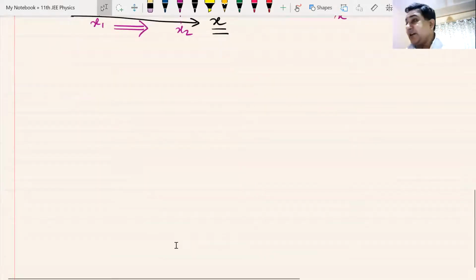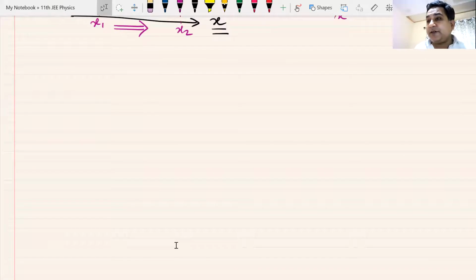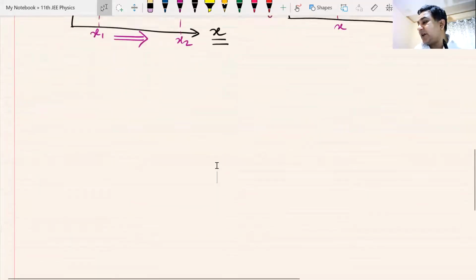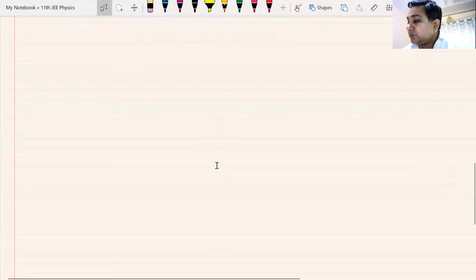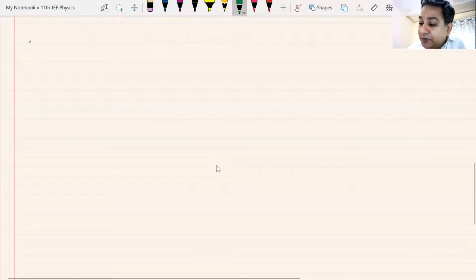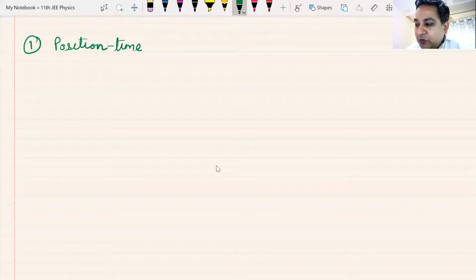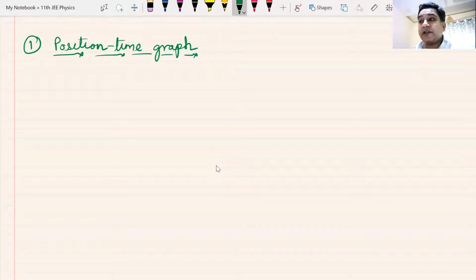Okay. Now, that takes us to the first type of graph that we are going to study. The first type of graph will be known as the position time graph. Have you heard about this graph, the position time graph? Anyone knows about it? You might have heard about this graph in your 9th standard.